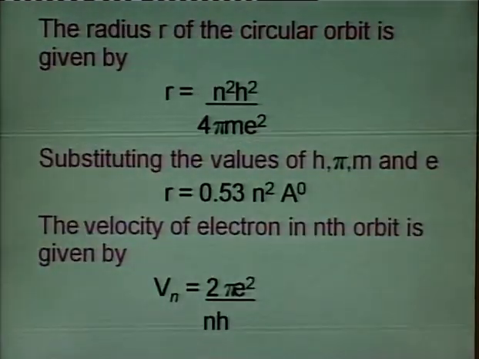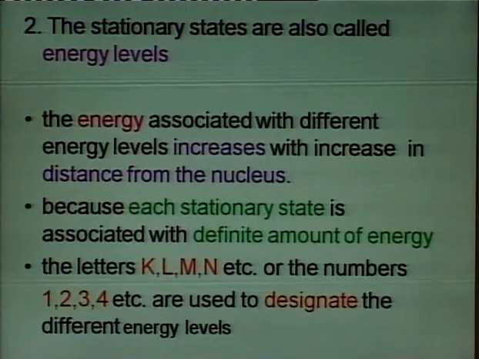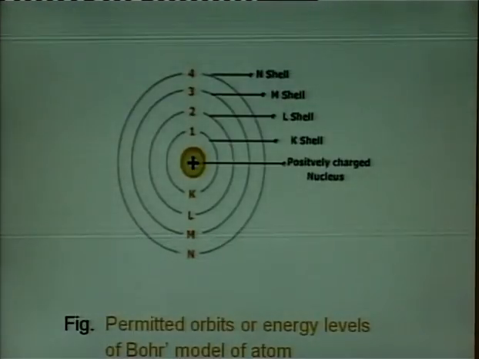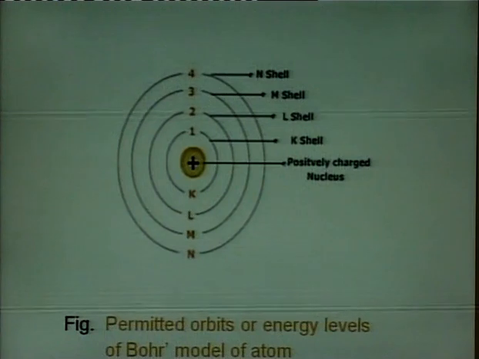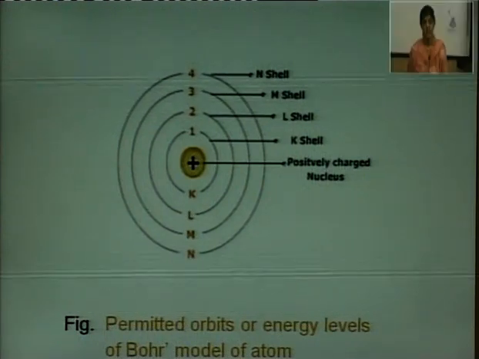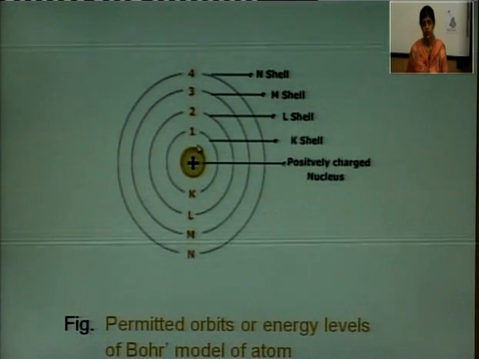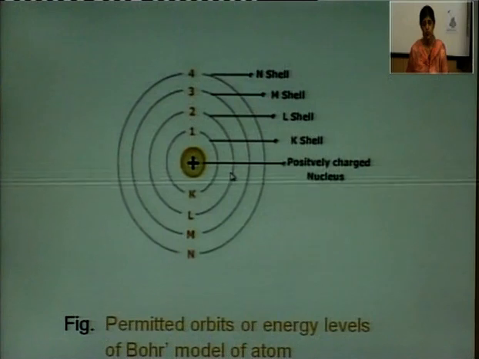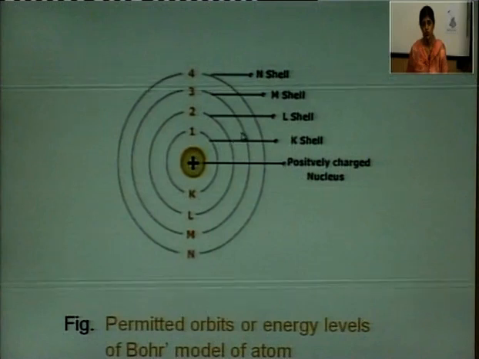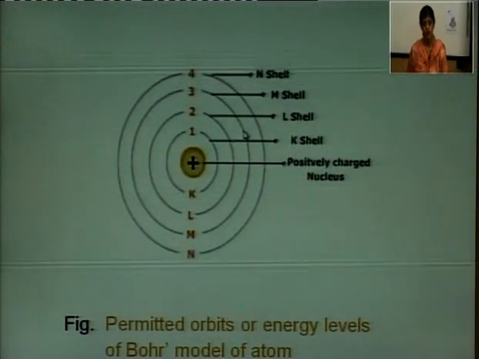So, the main postulate of Bohr's model was that the electrons revolve around the nucleus in fixed circular paths, and these circular paths are known as orbits, and they are numbered as 1, 2, 3 and 4. Then only those orbits are permissible where the angular momentum is a whole number multiple of h upon 2 pi, and when electrons move from higher orbit to lower orbit, they emit energy. When they move from lower to higher, they absorb energy.